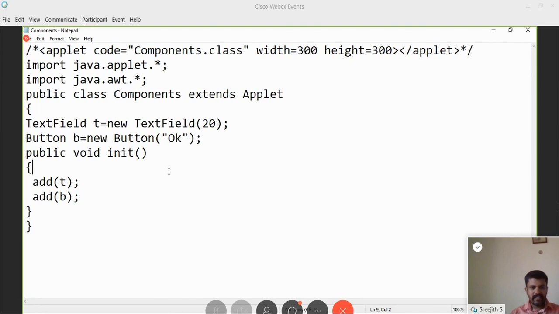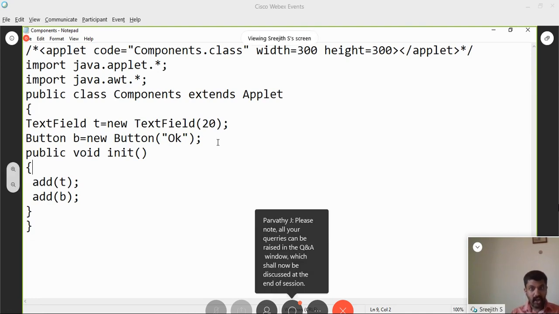Then for the first time today we are using the init method. We are using the init method for a purpose. There is no paint method here because we are not drawing anything directly into the applet container. Instead, we are creating some components and placing those components into the applet.